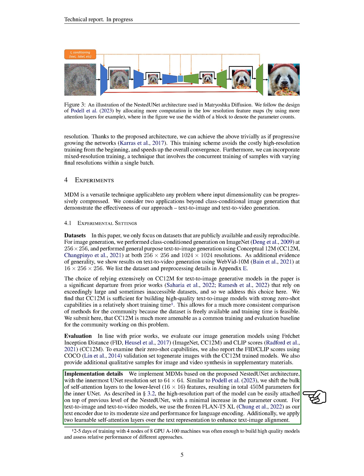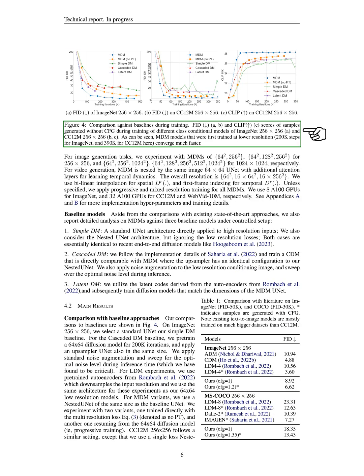For video generation, MDM is nested by the same image 64 by 64 UNet with additional attention layers for learning temporal dynamics. The overall resolutions are 64 by 64, 16 by 64 by 64, and 16 by 256 by 256. We used bilinear interpolation for spatial resolution, and first frame indexing for temporal resolution.